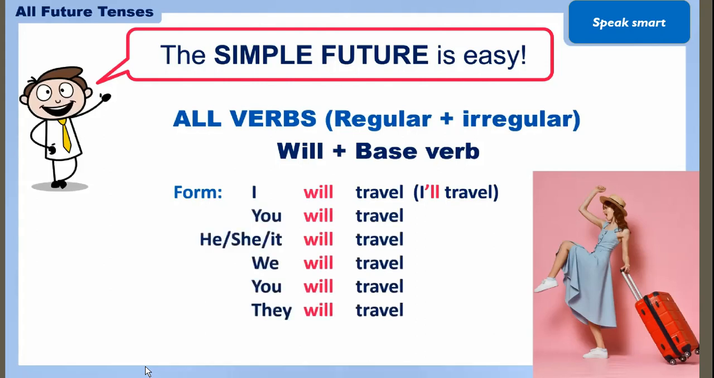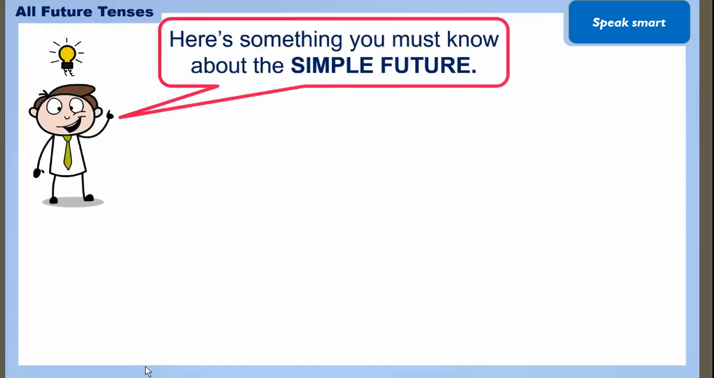Okay. And when you are making the negative, how do you make a negative? Will not, you use as the full form, and in short you can use won't. Okay, this is the sentence formation with the simple future.